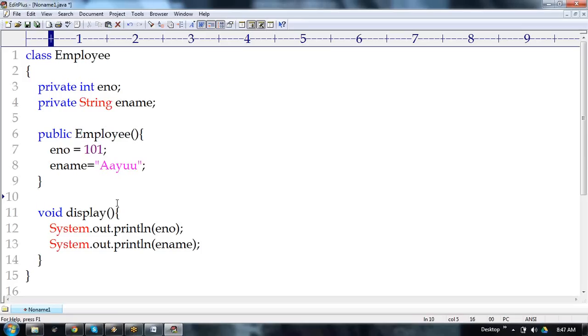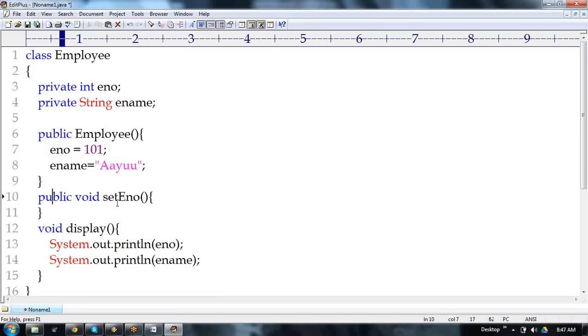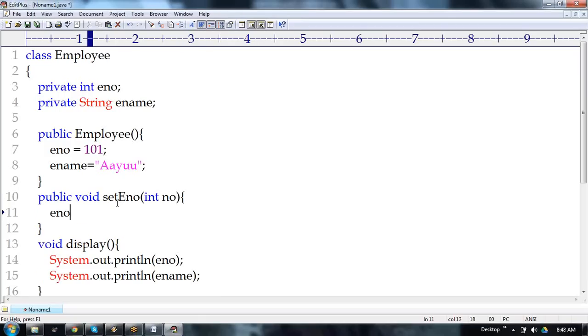Are you following? Hello? I know all these concepts. You can go ahead. If I have any question, I will stop you. Okay, public void setENumber. The setENumber is expecting one variable, called number. Here what I'm going to do is eNumber equal to number. That's the simple setENumber.